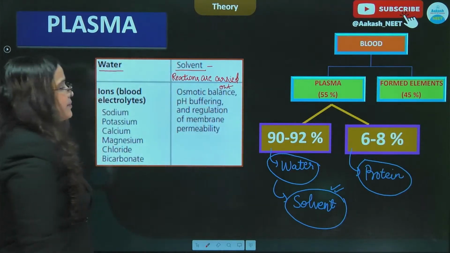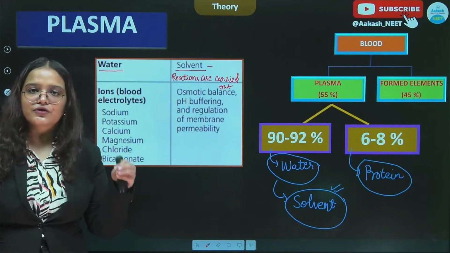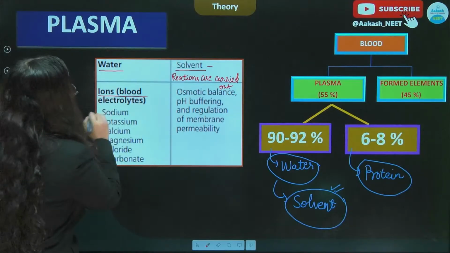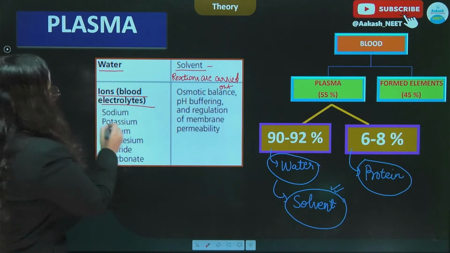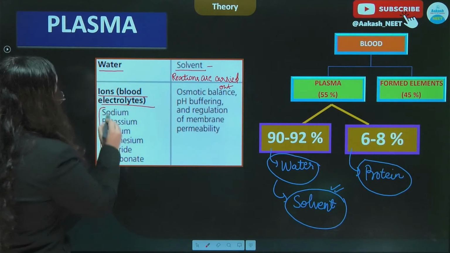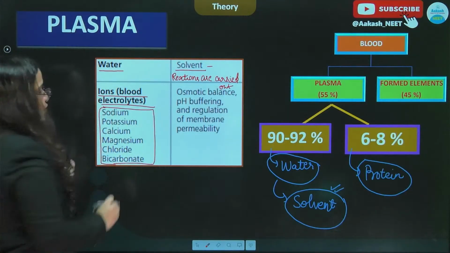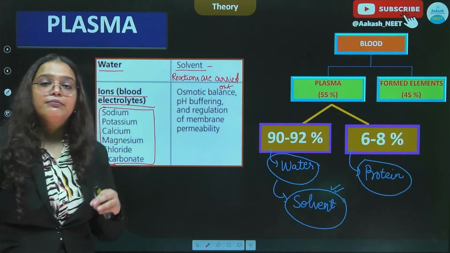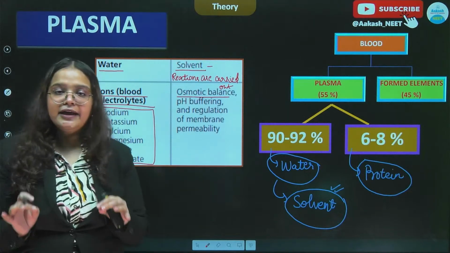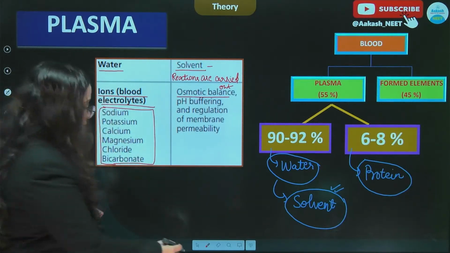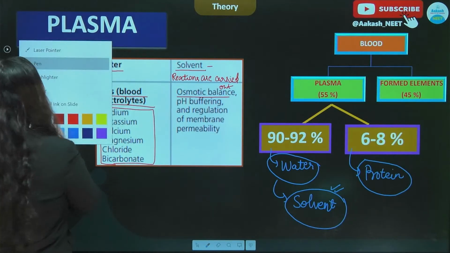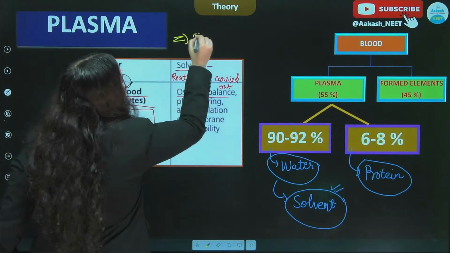And the rest of the substances which are present in the water in the dissolved state are the ions, which are the blood electrolytes. These electrolytes are sodium, potassium, calcium, magnesium, chloride and bicarbonate. And presence of all these ions helps in maintaining the osmotic balance in our body. It helps in maintaining a constant pH, and that is why we also say that blood acts as the buffer which is present in our body.